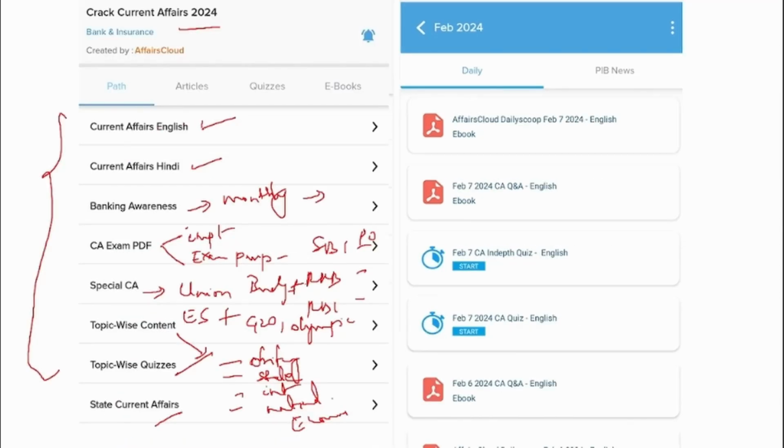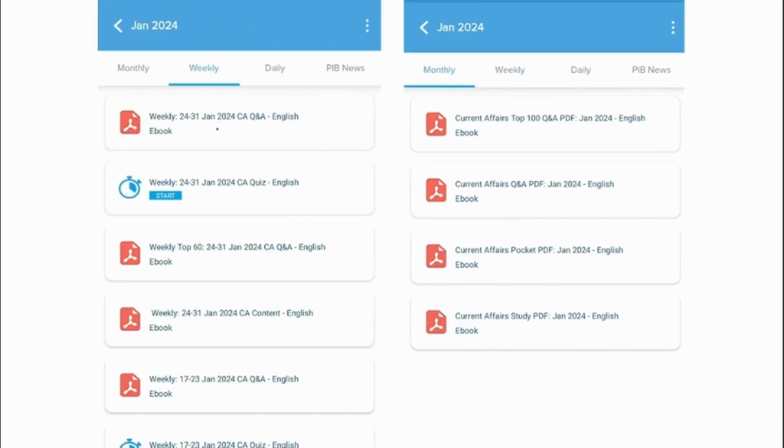Here, if you see, we provide you with the day-to-day PDF, and here we provide you with the weekly PDF. That particular week's news will be compiled into a PDF in question and answer format in English and uploaded here. To enhance and strengthen your learning, you can also attend the quiz. Here we provide you with the entire news of that particular week. But here we take the top 60 most important news and upload it in this PDF in question and answer format. Apart from weekly, we also provide the monthly ones.